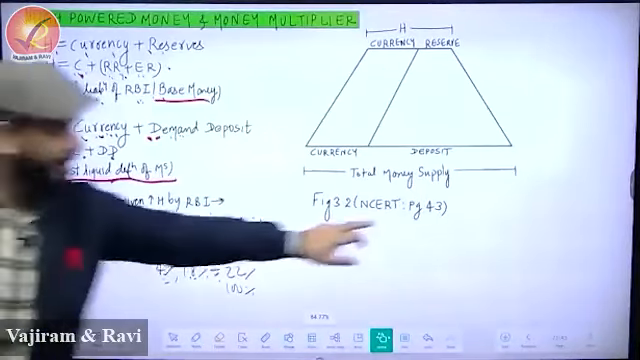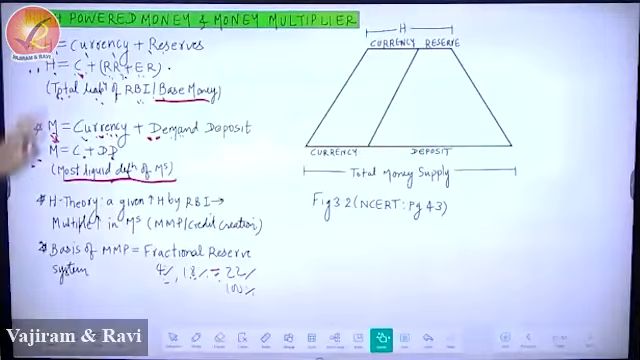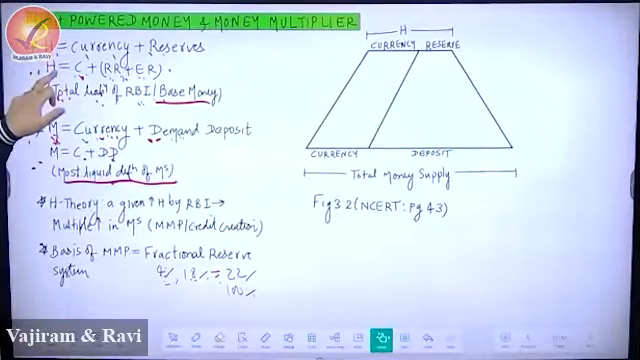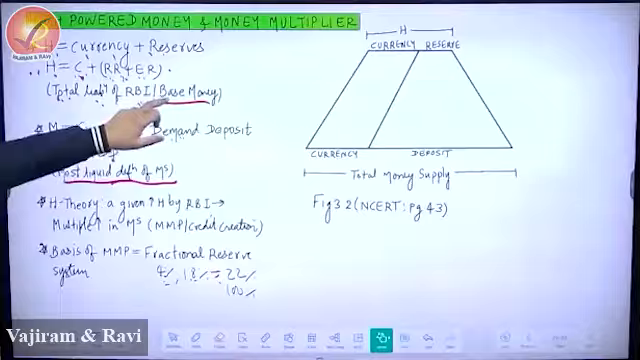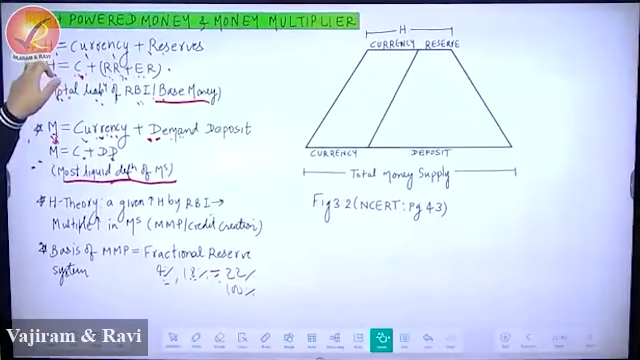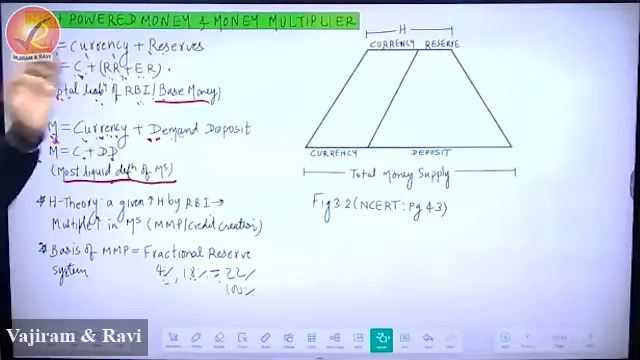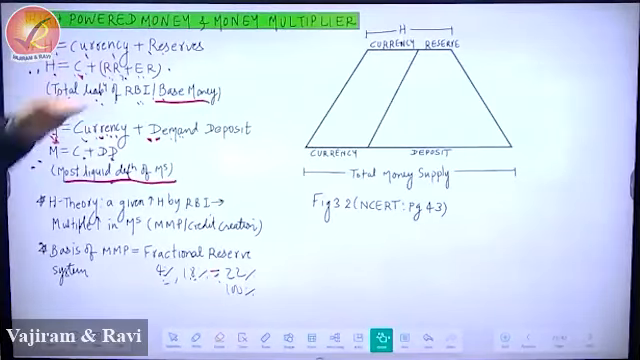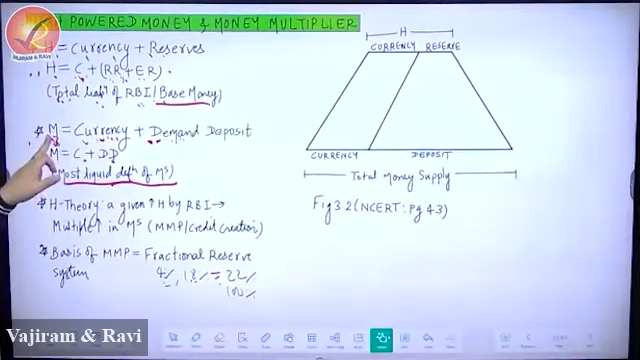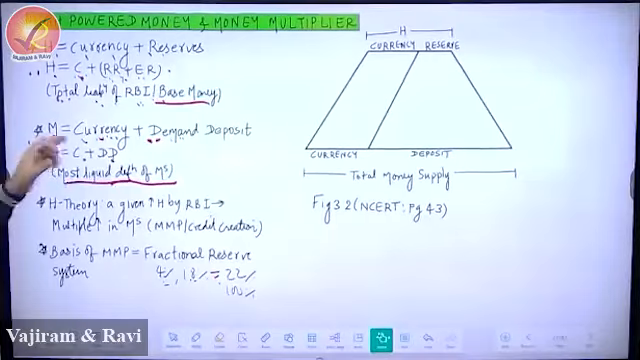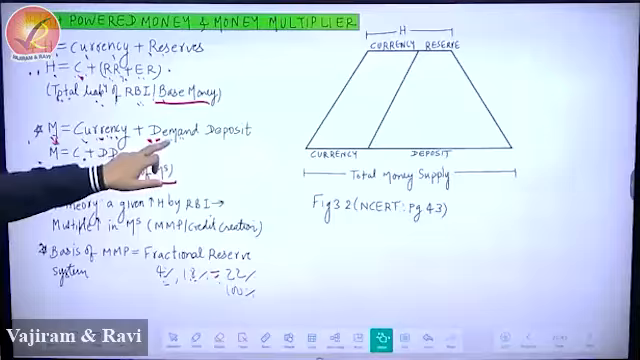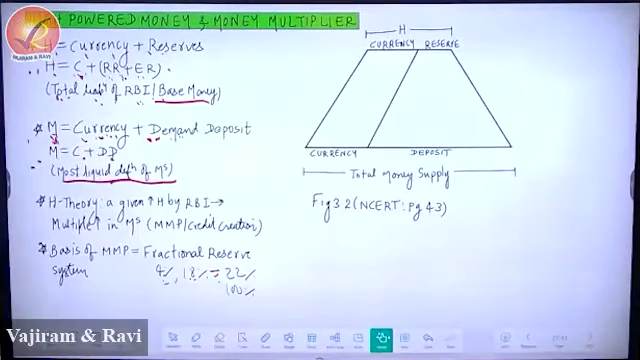NCERT, page number 43. What does it tell you? First thing it tells you is that there is something called high-powered money. High-powered money means currency plus reserve. And then it tells you it is the base money. Why is this base money? Because it becomes the basis of future currency and loans. This becomes the loans in future. And this is the first definition of money supply which NCERT introduces. NCERT says that the best definition of money supply is currency in the hand of the public plus demand deposit. That's the best definition of money supply.